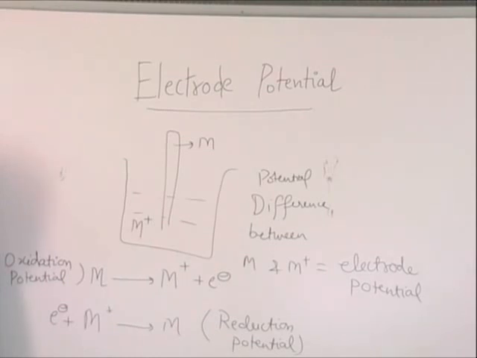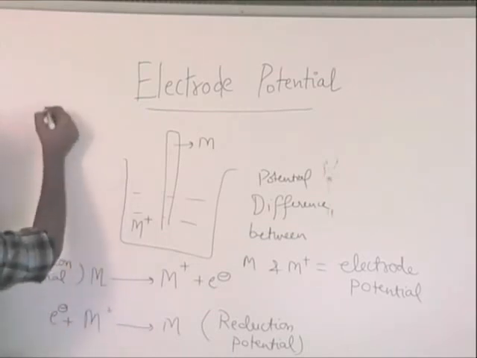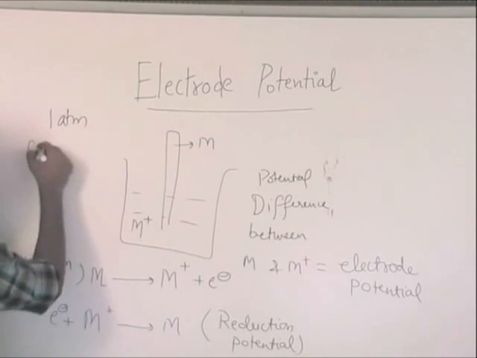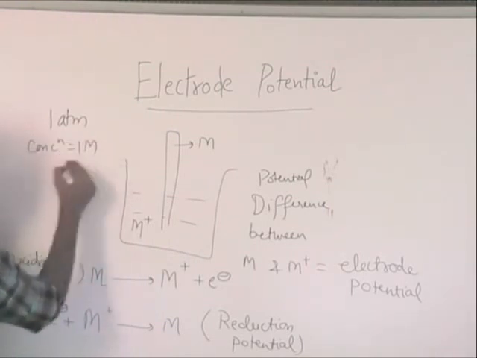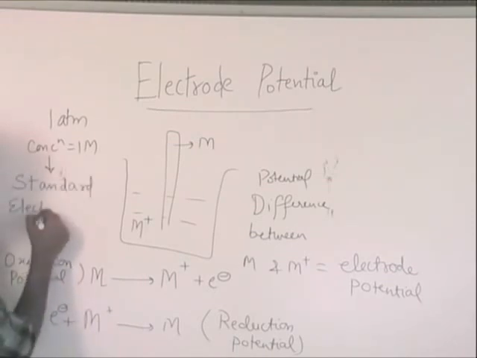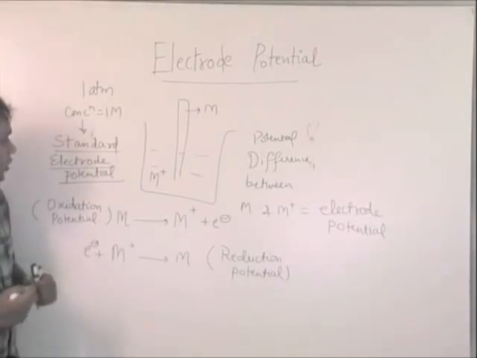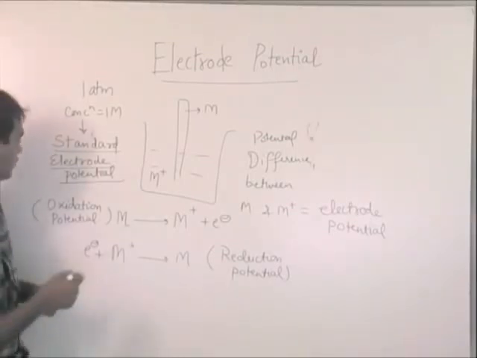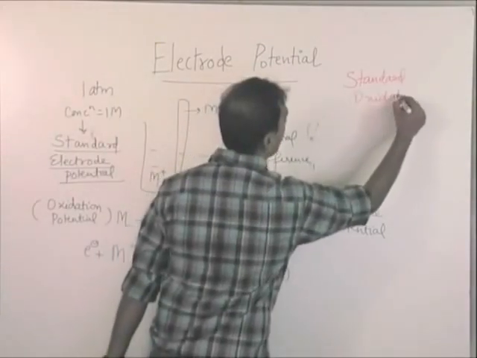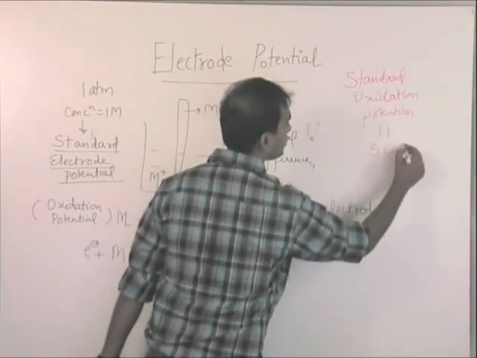Okay. So if for the same reaction for everything, I do it at say 1 atm and I take the concentration to be 1 molar, then I will have something known as standard electrode potential. So if it is a standard electrode potential, then we are going to have standard oxidation potential or SOP.